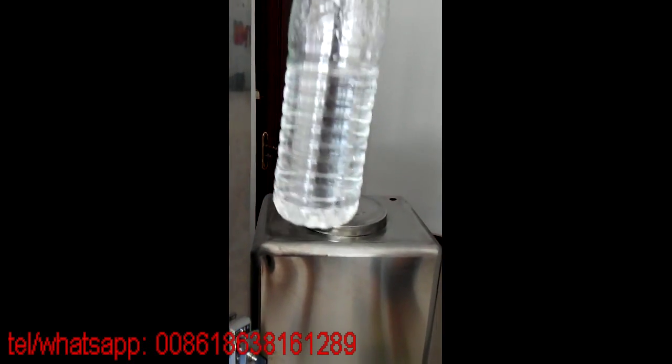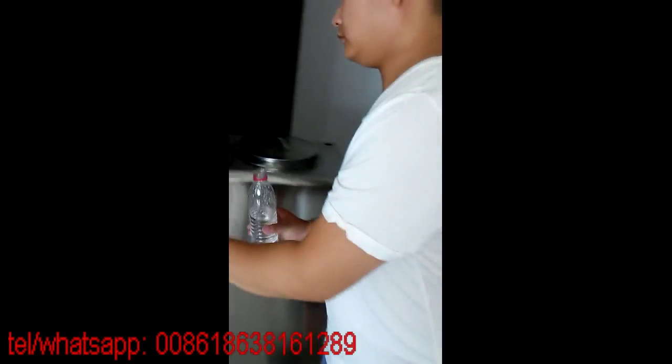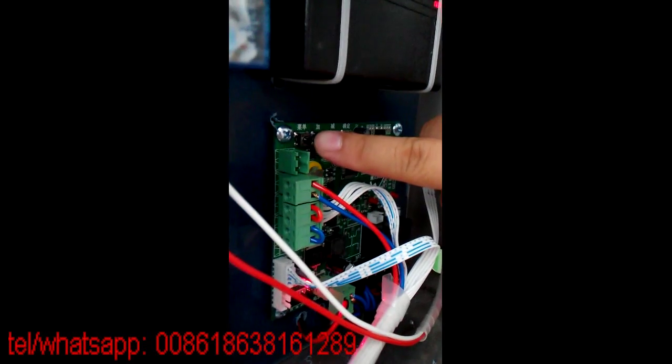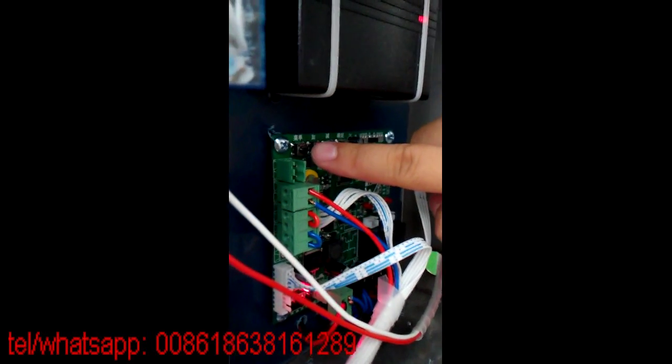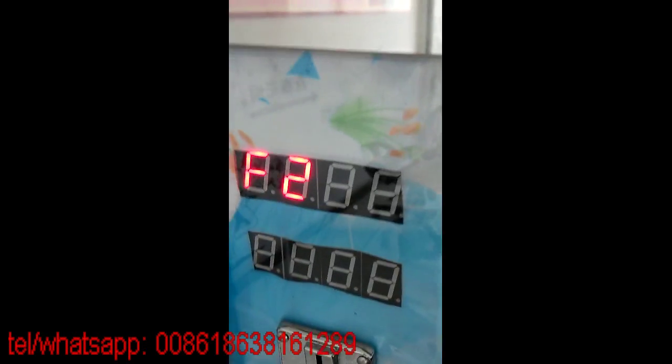So when the machine doesn't dispense milk, or you need to adjust the price, we need to reset the price. Now we will show how to operate. First, press the first button, which means menu, twice. And the screen will show F2.